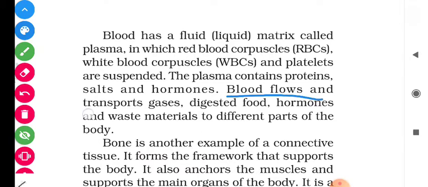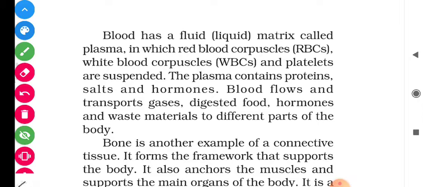Blood flows and transports gases, means inside the blood oxygen is dissolved, and this blood supplies it to many cells and provides oxygen to the mitochondria. Digested food is also dissolved inside the blood, along with hormones and waste materials, carried to different parts of the body. Students, blood is a transporting medium through which each and every substance inside our body is either absorbed or released into the blood.